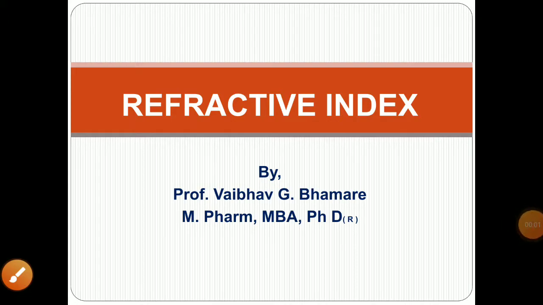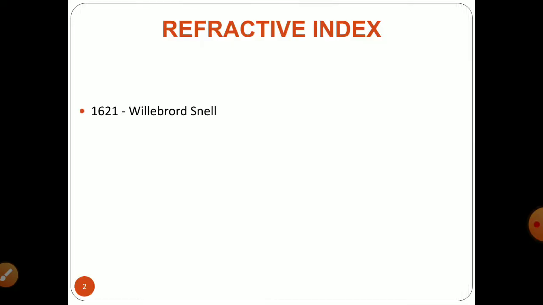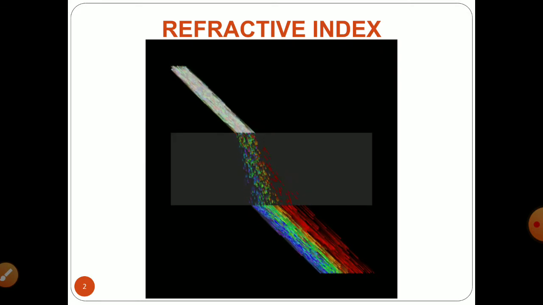Dear learners, we will discuss one of the physical properties, the refractive index. In 1621, a Dutch physicist called Willebrord Snell gave the relationship between the angles when light passes from one medium to another medium. In our childhood, we have seen that when we shine a torch on a particular medium, there was refraction of that light ray.